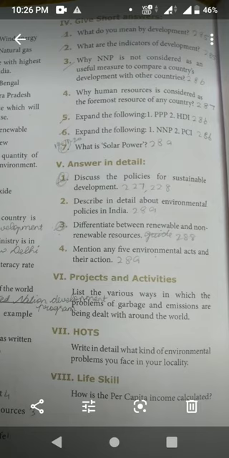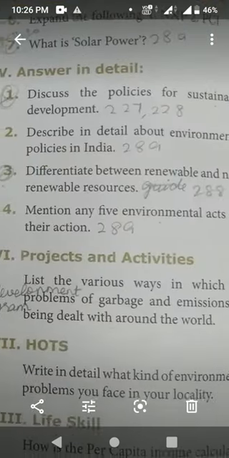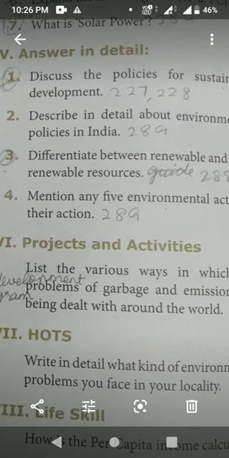Next, Roman number 5. Question number 1 and 3 already I have marked. And today, question number 2. Describe in detail about environmental policies in India. That is page number 289. Under the heading Environmental Policies in India, those 5 paragraphs fully, from environmental policies in India up to the last, poverty and more equality of opportunity. That is the second question.